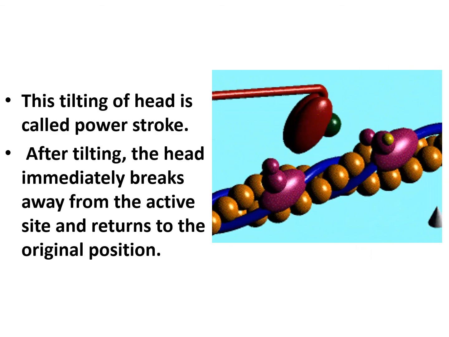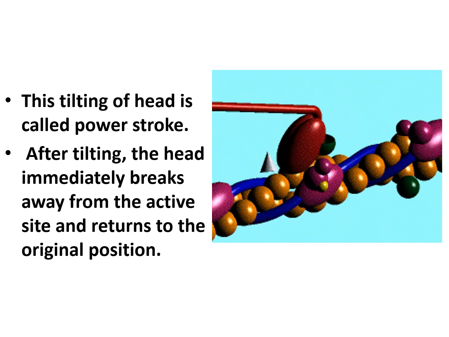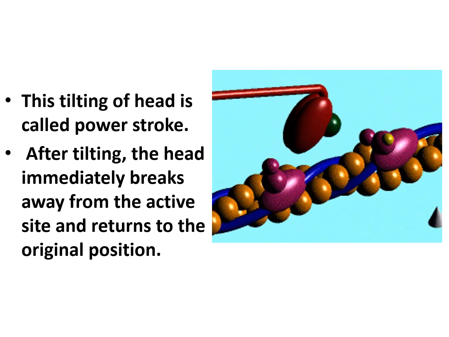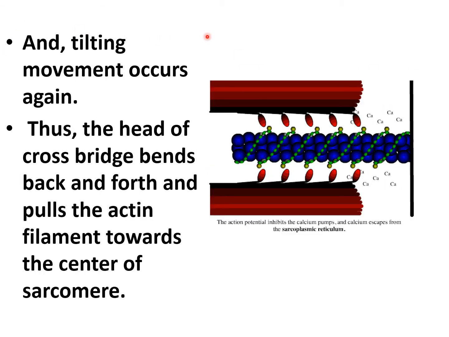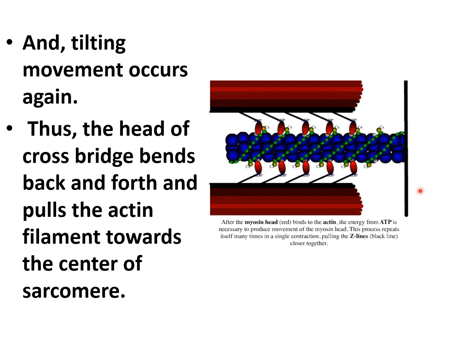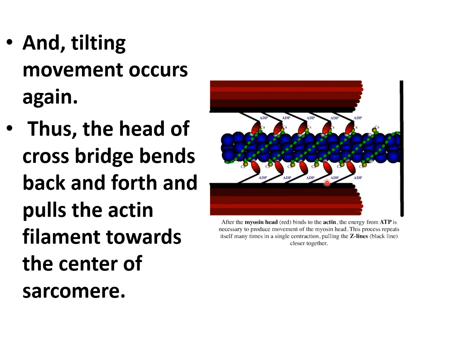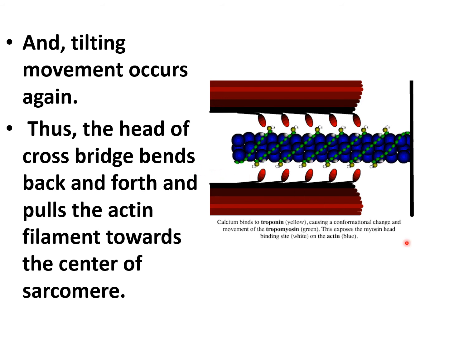So after tilting, the head immediately breaks away from the active site and returns to its original position, and then it combines with a new active site on the actin molecule. And the tilting movement occurs again and again. So the head of the cross bridge bends back and forth and pulls the actin filaments towards the center of the sarcomere. So you can see here the tilting of the head occurs back and forth and pulls these actin filaments towards the center of the sarcomere.